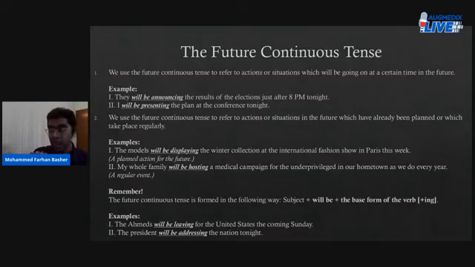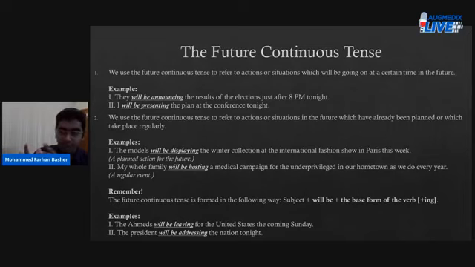Or you may want to refer to an action or a situation that has already been planned but has not yet taken place. So of course, a future action or a future event. So you go with the future continuous tense. Let's take a look at the examples under rule number 2. The models will be displaying the winter collection at the International Fashion Show in Paris this week. Planned action for the future. Quite similar to rule number 1, where of course you are saying what you want to do, and not only that, but exactly when you want that to happen, right?